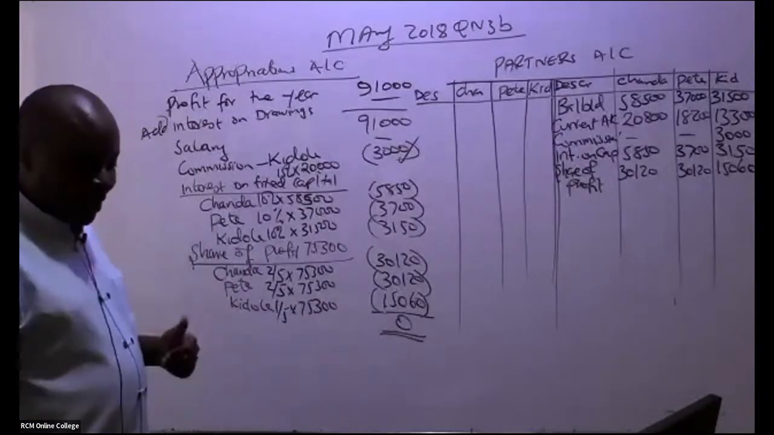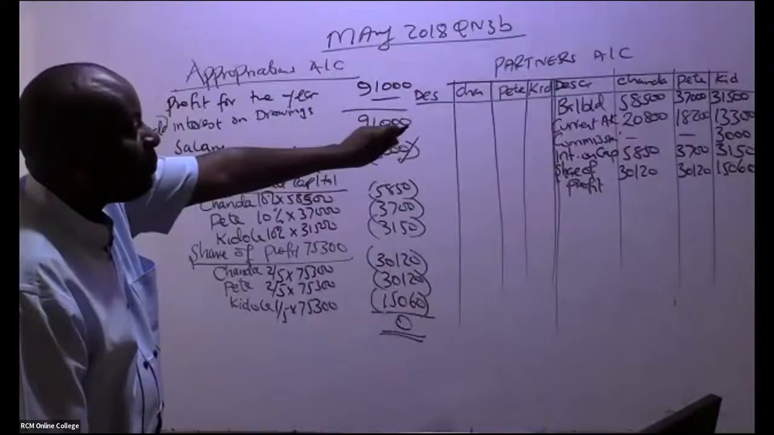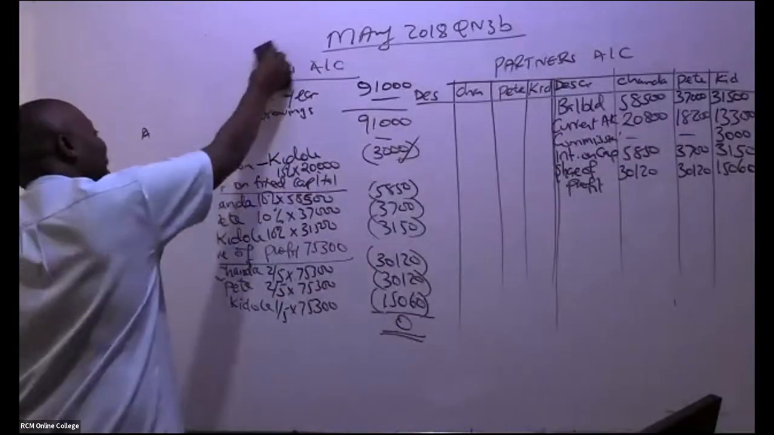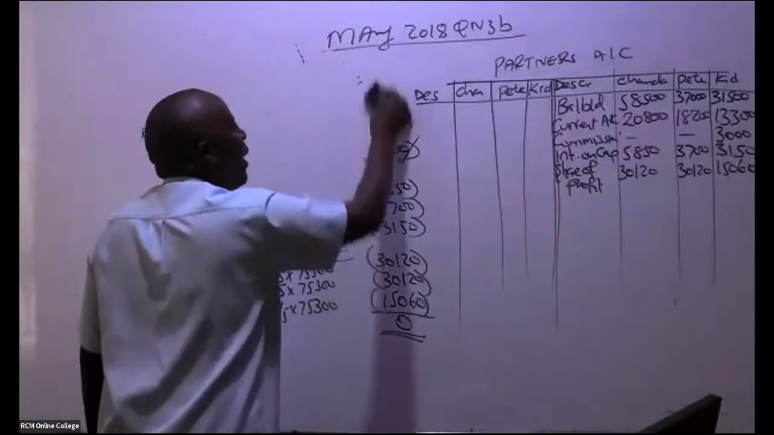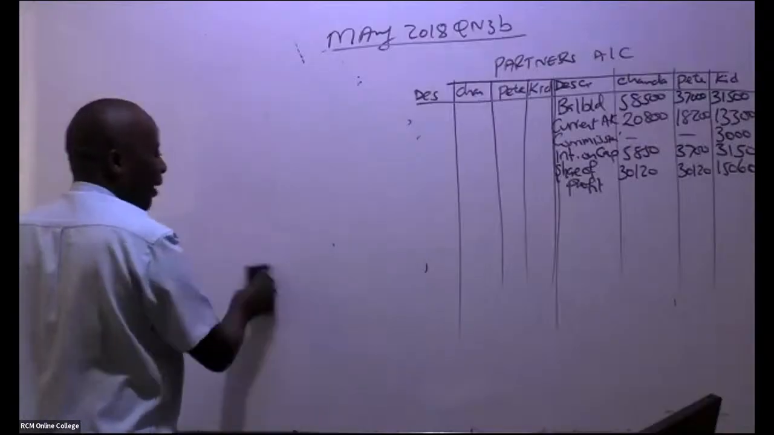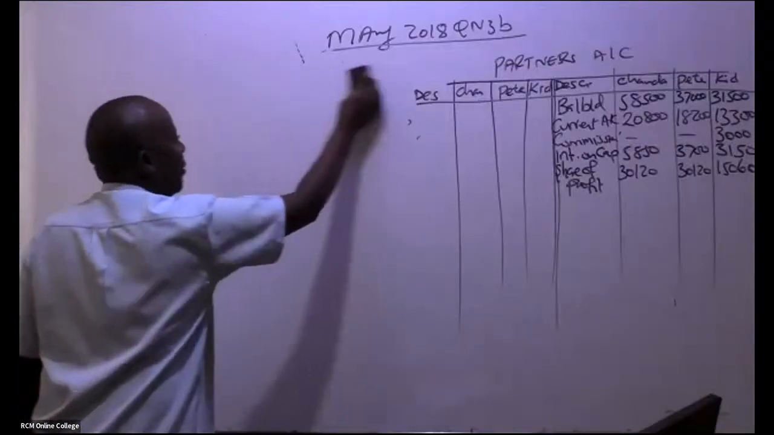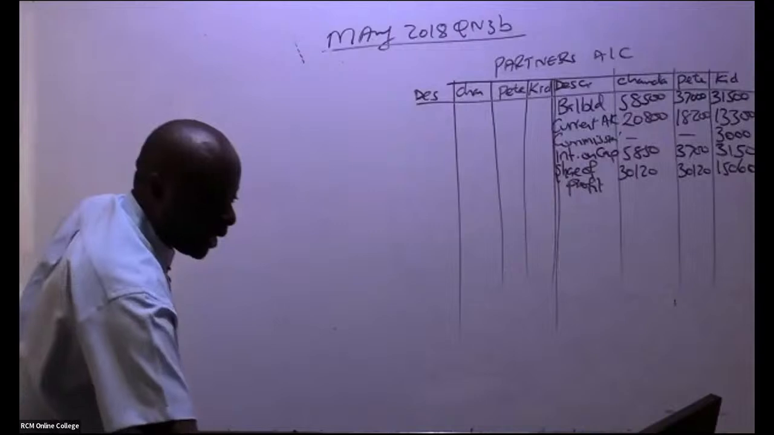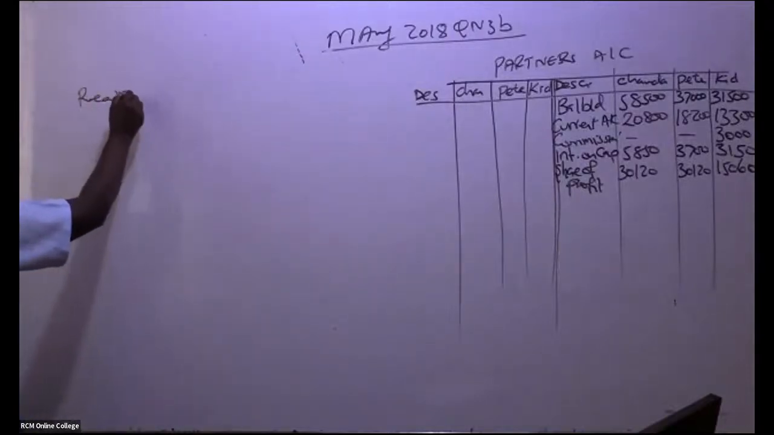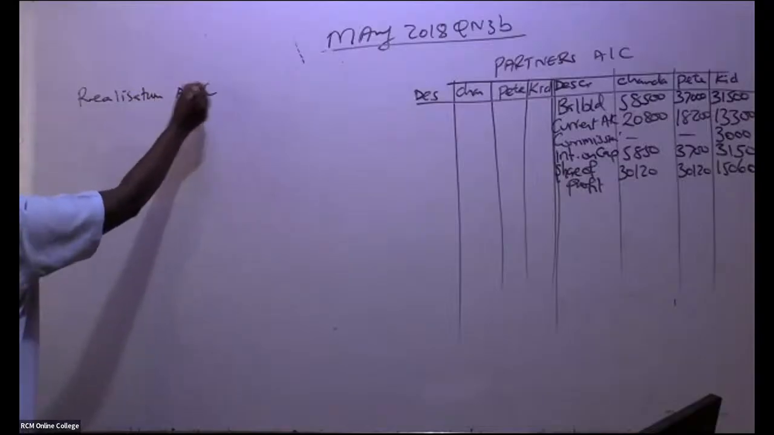Yeah, great. Now, after that, you don't continue with that partner's account. You leave it like that. Now you come and realize assets. You do a realization account. So come here and do a realization account. Realization account. Very important account.